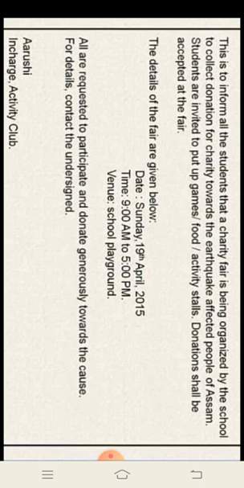Here we have to mention the details of our event. First we have to mention the date of the event, Sunday 19th April 2015, timing 9 am to 5 pm. Then the venue, where our event is going to be organized. Venue, school playground. You all are requested to participate and donate towards the cause. For details, contact the undersigned. Then you have to sign: Arushi, your name, in charge, activity club.